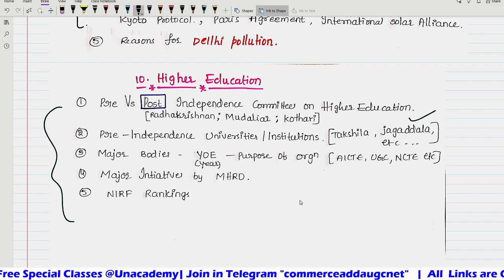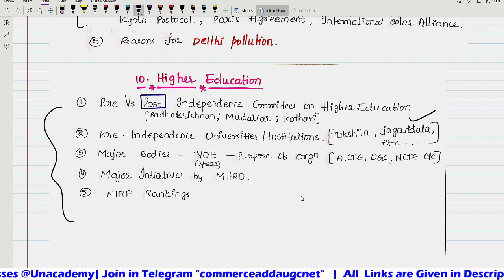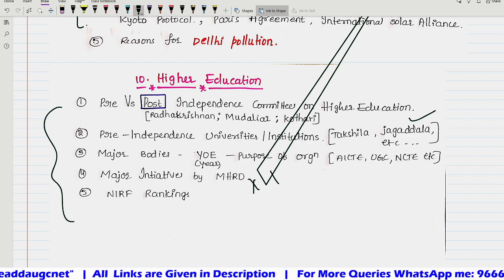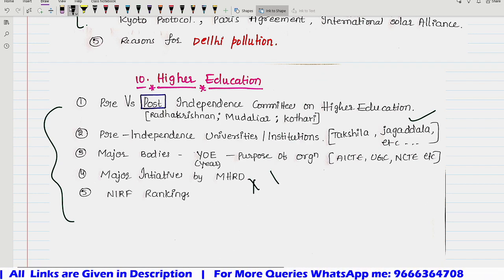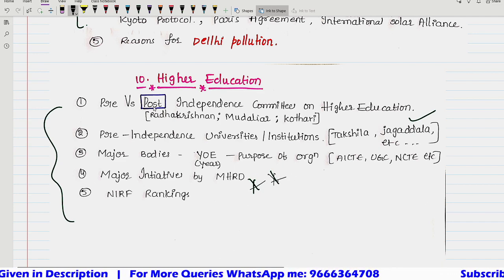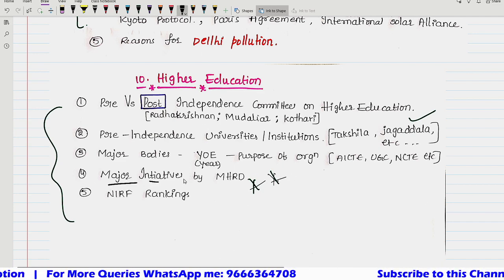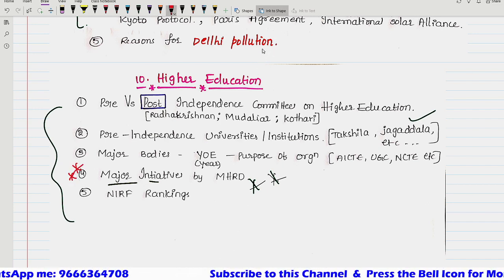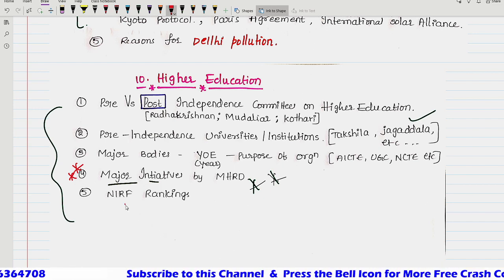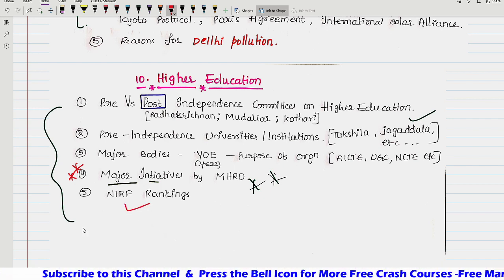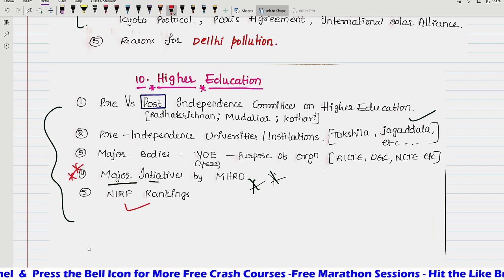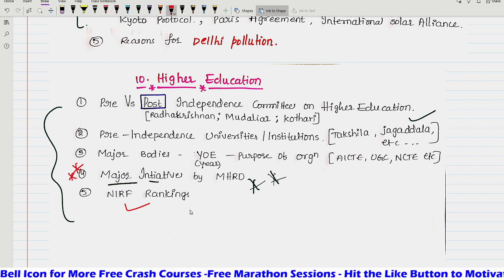Next, major bodies, their year of establishment: AICTE, UGC, what are their functions, NCTE, when it was established. And new digital initiatives are the most important area that we need to concentrate on. Please concentrate on this majorly, because so many new initiatives were there in the recent past by the MHRD and the UGC, and mergers also were there. Next, NIRF ranking is most important. NIRF ranking for this year has not been released till now, and for last year we have the rankings. Last year it was not asked, so there is scope for it to be asked in the upcoming examination.